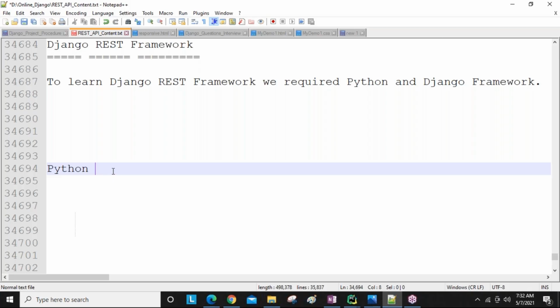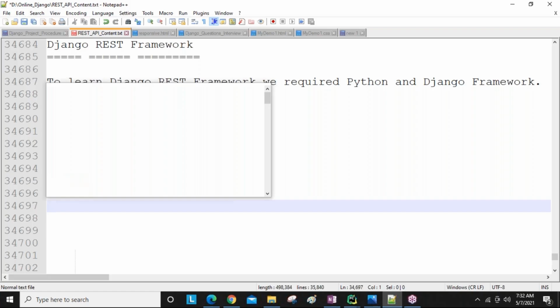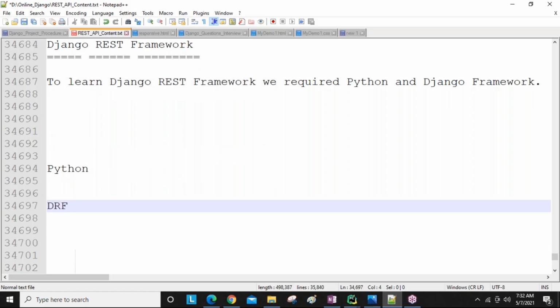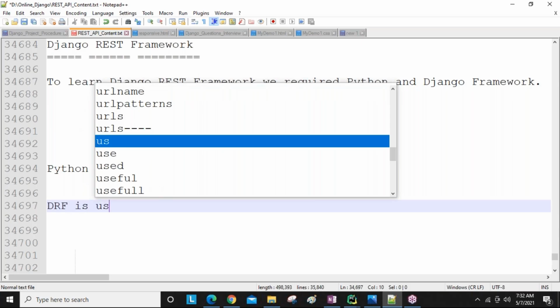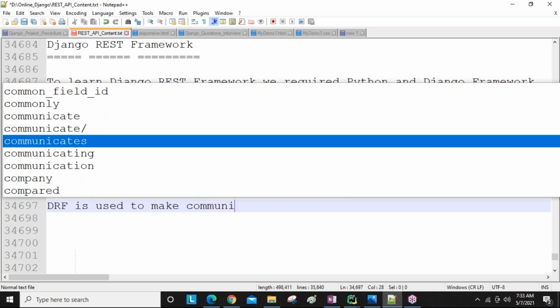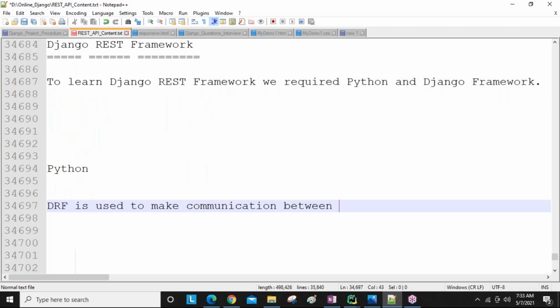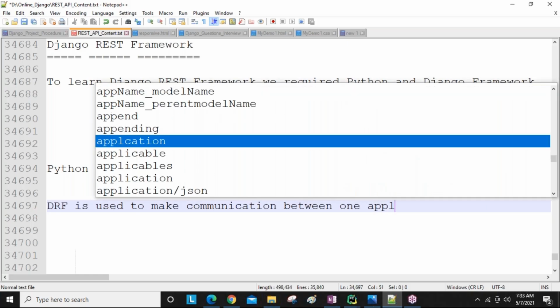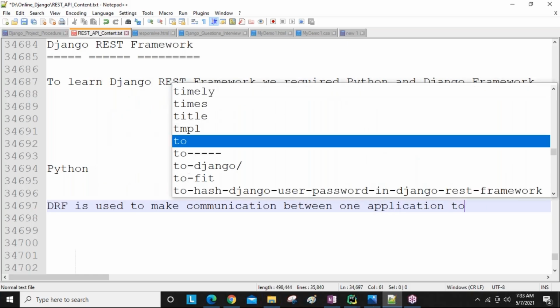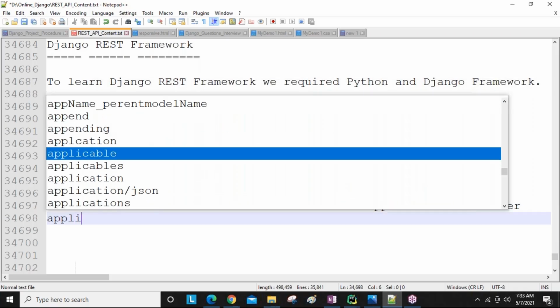I told you, guys, the main advantage of Django REST framework is to make communication from one application to another application. DRF means Django REST framework, guys. So DRF is used to make communication between one application and another application.